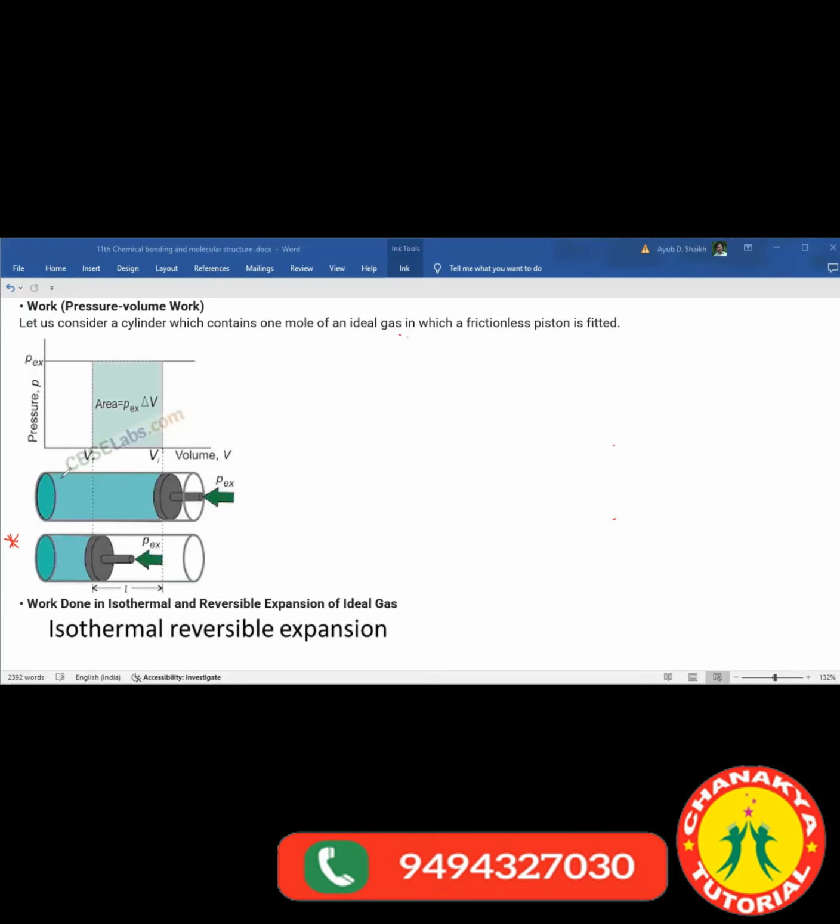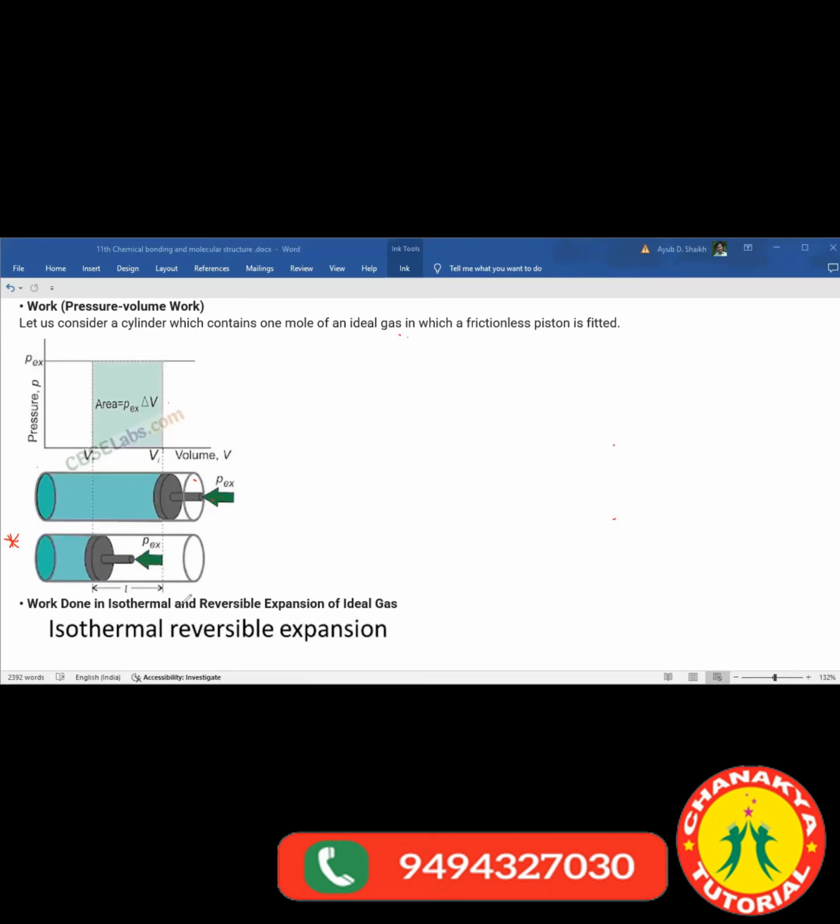Now, what is given here? A diagram. This would be your initial pressure P, right? Then P times area is equal to what? P times delta V. It's given. You can check here. Previously, the system would be in this manner. This is a frictionless piston. When it is compressed, volume decreases and pressure increases, and this would be nothing but the length.